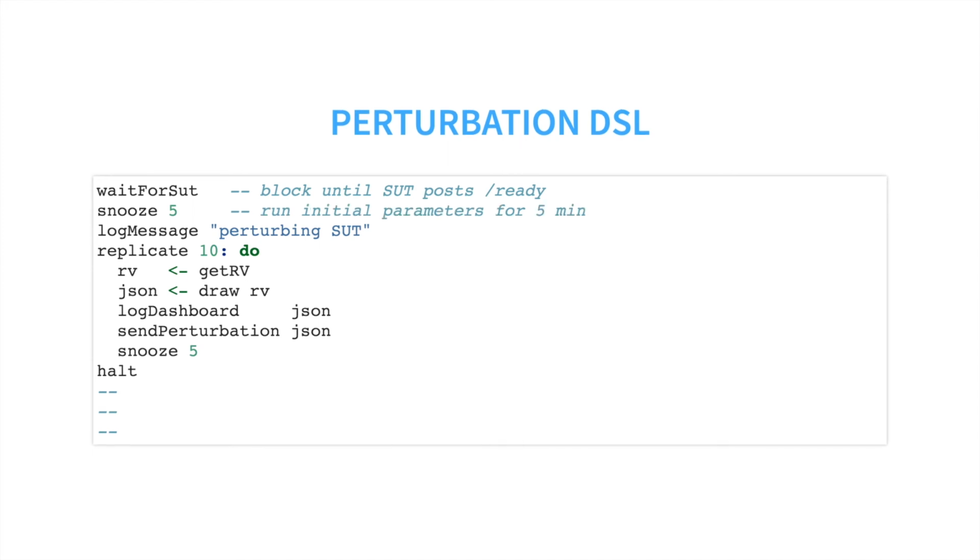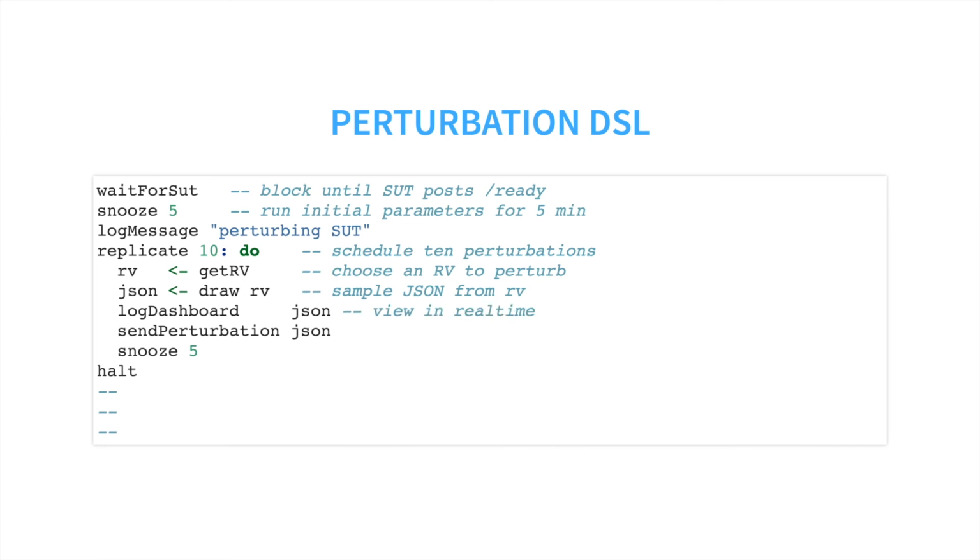We then allow the system to run for 5 minutes with these parameters. Next, we log a message to the dashboard and schedule 10 perturbations. Inside of the loop, we choose a random variable to use for the perturbation. We sample JSON from this random variable, and we log the choice in our dashboard and send the JSON message to the perturb handler of the system under test. Finally, we sleep for 5 minutes and then loop back.